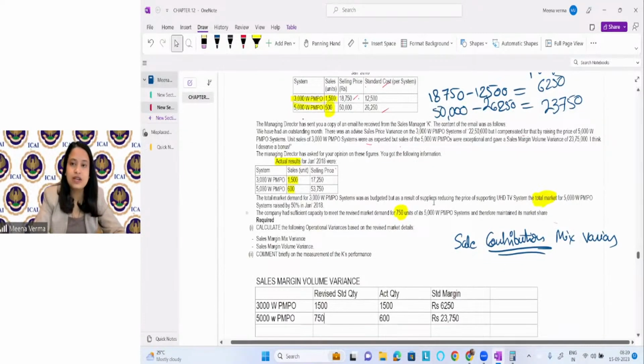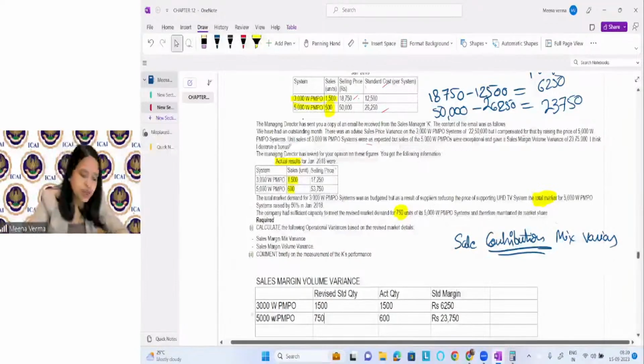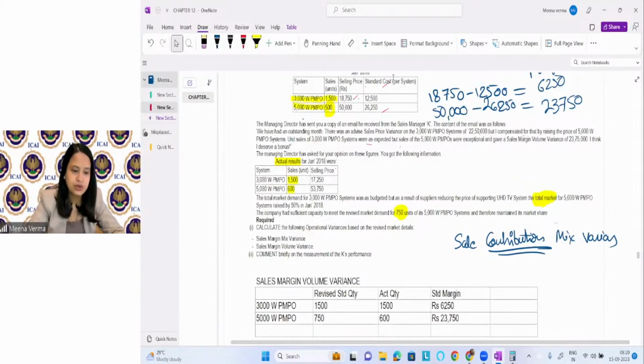You know that we consider the standard, then revised standard, then actual units sold. Standard and revised standard will give you planning variances. Revised standard and actual will give you operational variance. In this case, we are considering revised standard minus actual so that we can calculate operational variances, right? So they have considered here the revised standard, which is 750 here. So now you can solve it and we can find it.